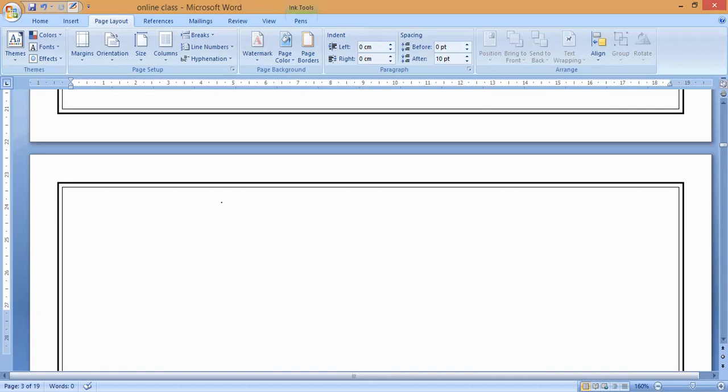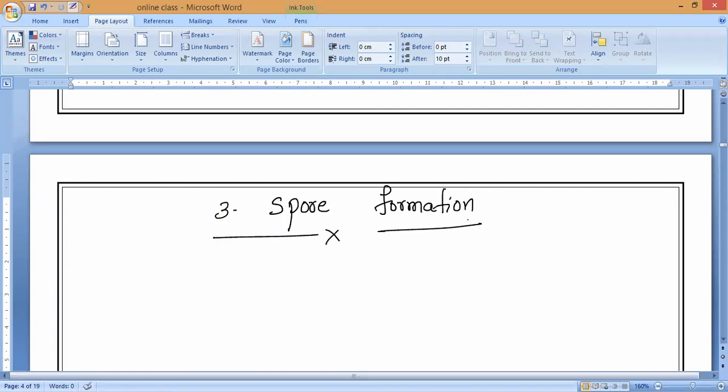Now if we go to the third one, what is the third method, guys? Anybody? What is the third method of asexual reproduction? Spore formation. Yes or no? Spore formation is usually a very important one. Totally, how many methods do we have? Six or seven? We have six methods, correct. One is fission, the second is budding, the third is spore formation, the fourth is regeneration, the fifth is fragmentation, and the last one is vegetative propagation. Yes or no?